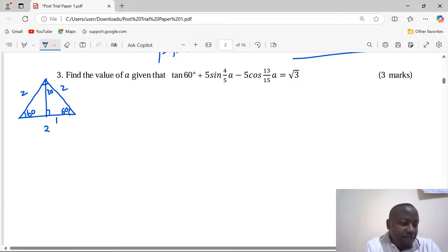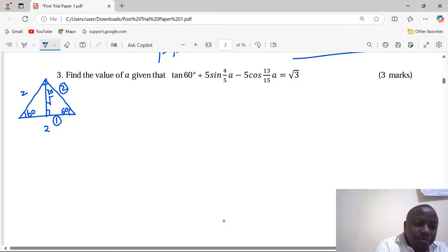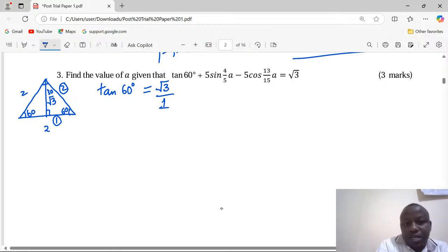Then the vertical height obtained is going to have a length equivalent to, using Pythagoras theorem, 2 squared minus 1 squared, then the square root. That will give us the square root of 3. And if the side there is the square root of 3, then it means the tangent of 60 degrees is going to be the square root of 3 out of 1. Simplifying that, the tangent of 60 is simply the square root of 3.